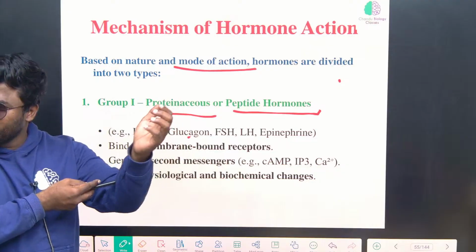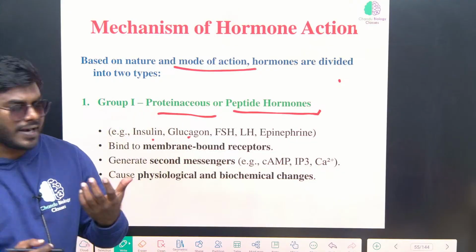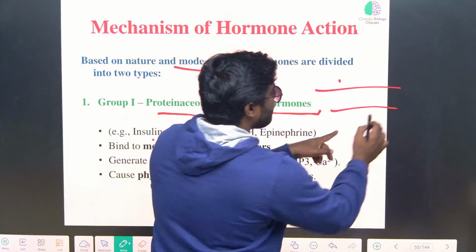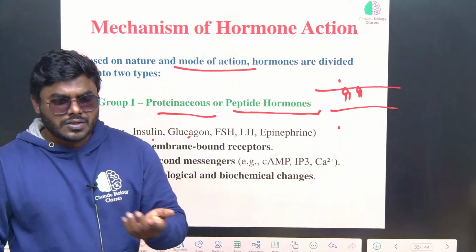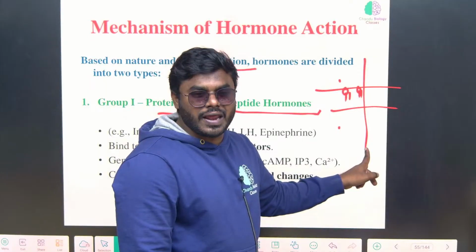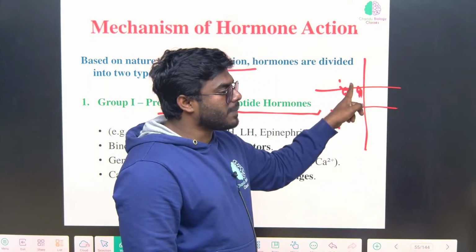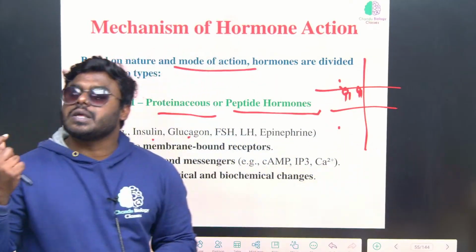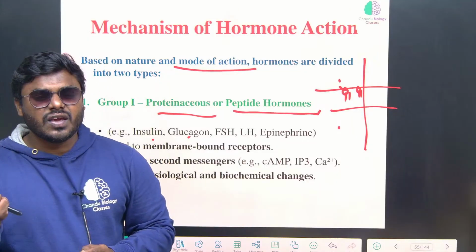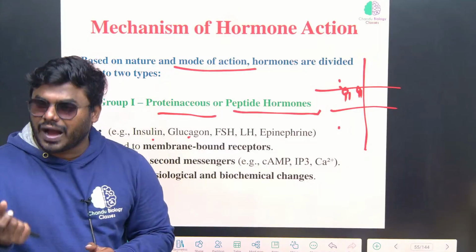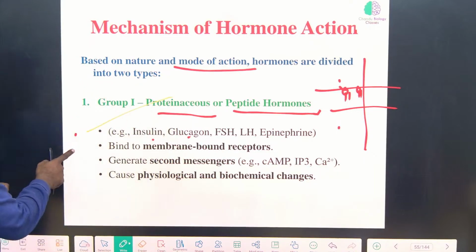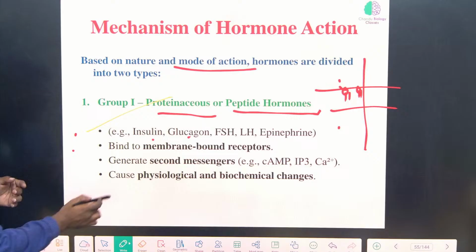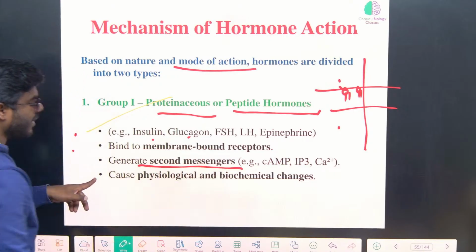We take an insulin injection, right? Which is protein. The plasma membrane is made up of what? Lipids. But insulin is protein, so protein cannot cross the membrane. Obviously it has to use the receptor present on the membrane itself. So the point is very clear. All the water soluble hormones or hydrophilic substances use cell surface receptors. And how are they going to show their action? Via secondary messengers.